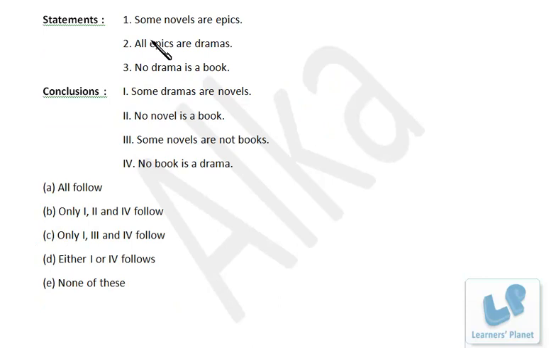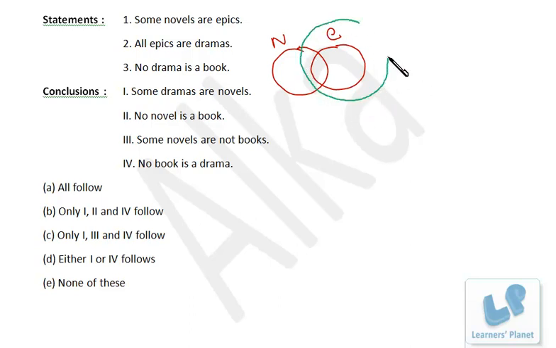Now we do this. Some novels are epics. Novels, epics. All epics are dramas. Then no drama is a book. So we have two possibilities for that, either this or this. No drama is a book.